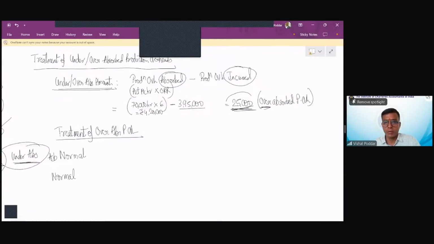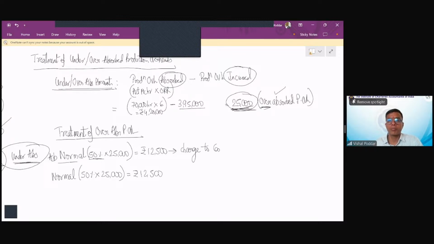So how much difference have I got? I've got 25,000, and they are saying 50% of this difference is due to abnormal reasons. So obviously, the balance 50% is normal. They may give any percentage of this. They may say 60-40, they may say 70-30. So as per the question's information, I get to know that out of this under or over absorbed difference, which is 25,000, 50% represents abnormal. And the rule in costing is whatever is abnormal, charge it to the costing P and L account.